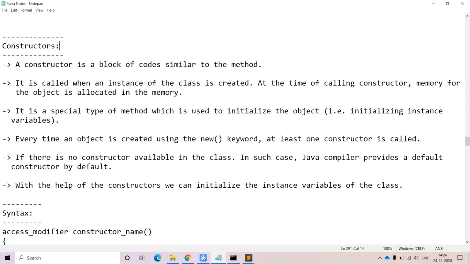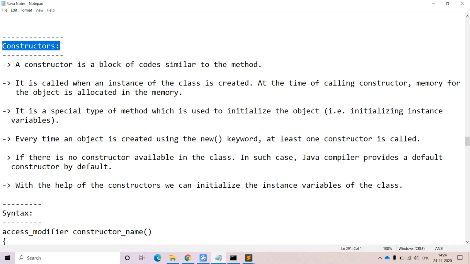Today we will discuss one of the most important concepts in Java, that is constructors. This constructors concept plays a very crucial role in Java. Why? Because Java is an object oriented programming language, that is, each and everything is related to the class and object only. And these constructors come into the picture at the time of creating the object of the class.